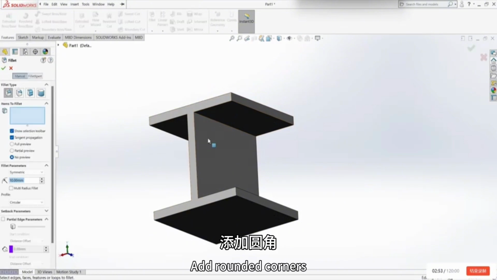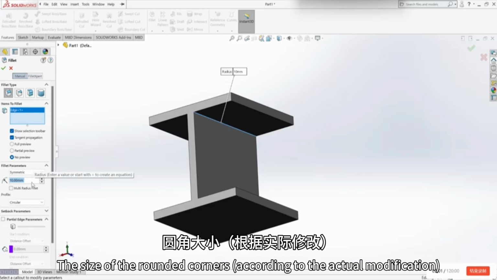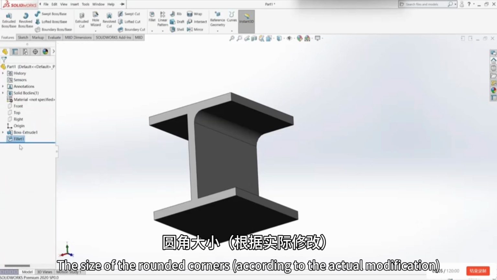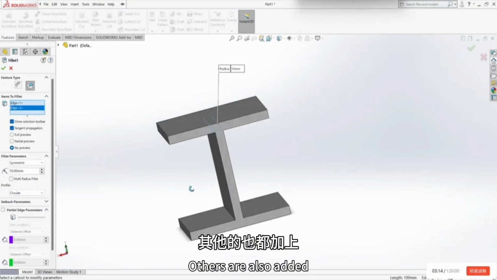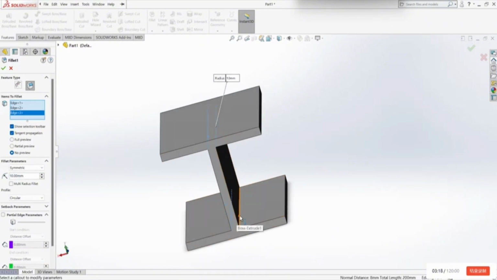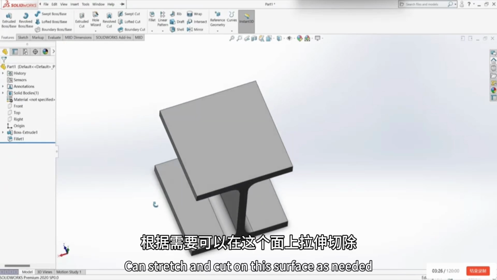The rounded corners. The size of the rounded corners is modified according to the actual need. Others are also added. Can stretch and cut on this surface as needed.